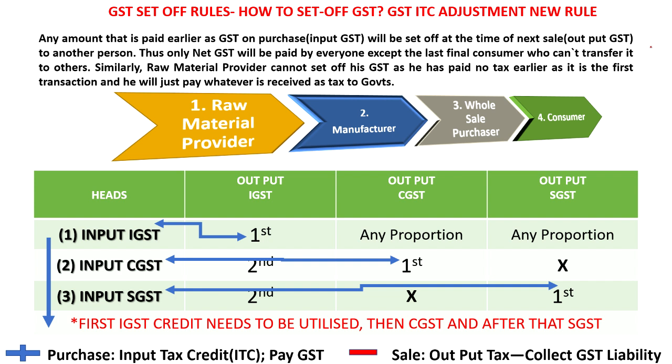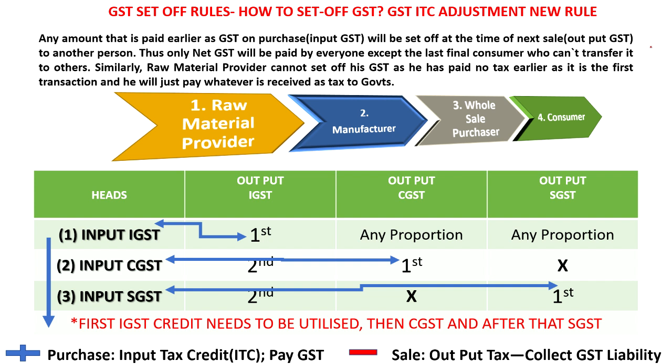What he will do is some adjustment. Already he had paid something at the time of purchase of raw material from the raw material provider, that he will adjust, that he will deduct, and the remaining part only he will pay to the government. Similarly, the wholesale purchaser will sell the goods to the consumer, and some tax he will collect.